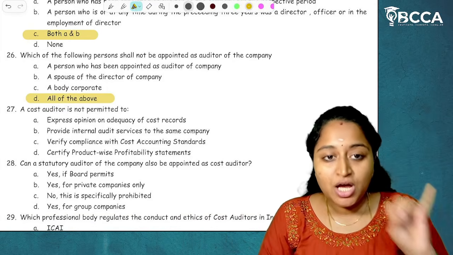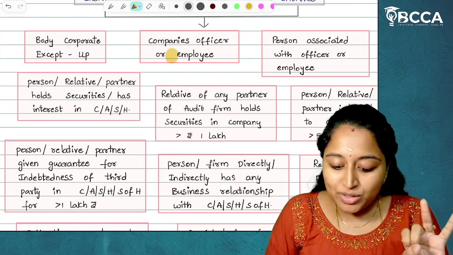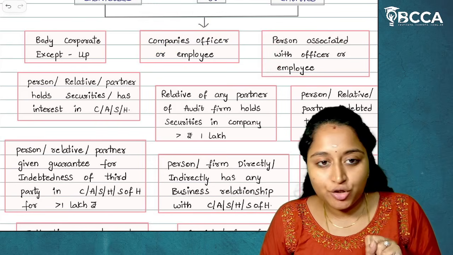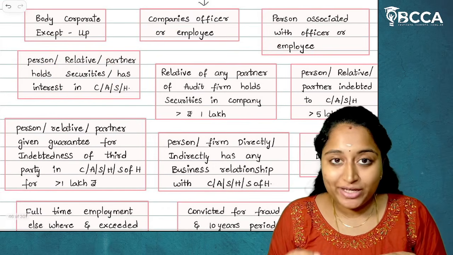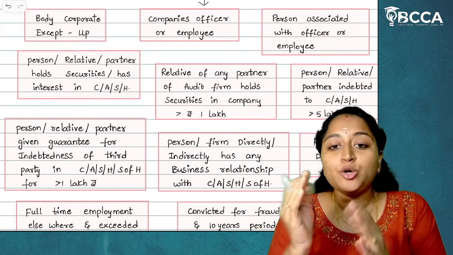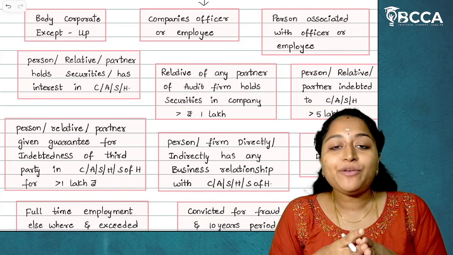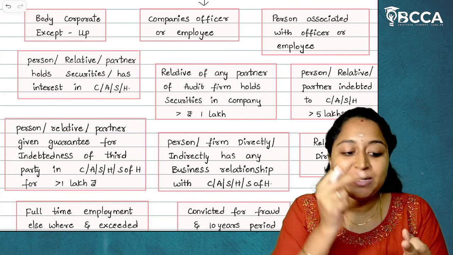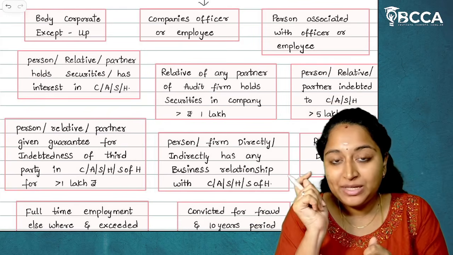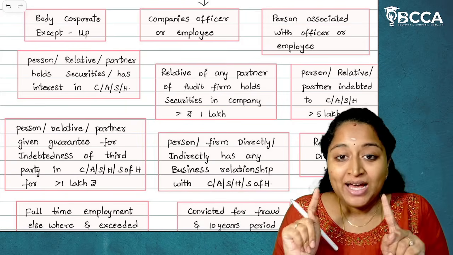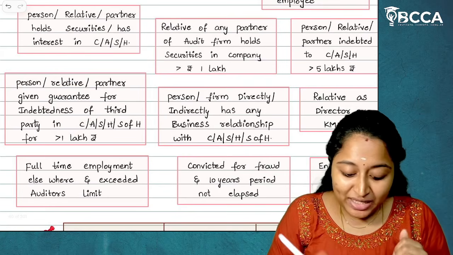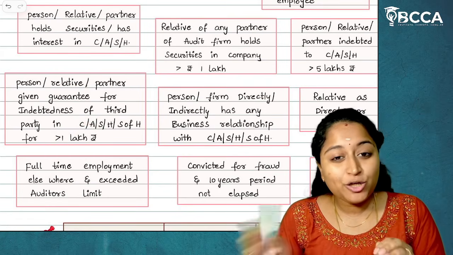So what are the disqualifications? Body corporate, a person who is a company's officer or employee, person associated with officer or employee, person, relative or partner holding securities. Relative of a partner can hold securities up to 1 lakh rupees. If it is more than 1 lakh rupees, disqualified. If a person, relative or partner has a debt in the company, associate company, subsidiary company or holding company for an amount of more than 5 lakh rupees, up to 5 lakh rupees, debt can be there. More than 5 lakh rupees, no debt should be there by person, relative, partner. Guarantee can be given only up to 1 lakh rupees. If it is more than 1 lakh rupees, disqualified.